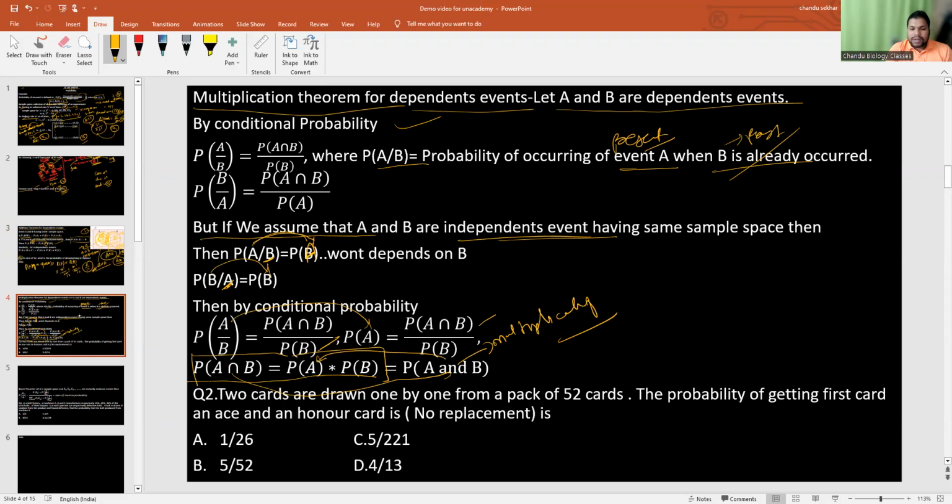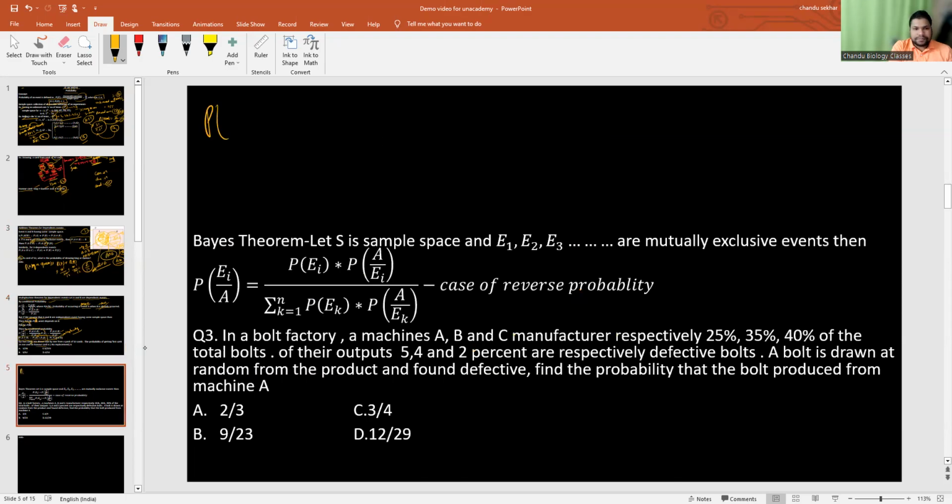So here I took the example: 2 cards are drawn one by one from a pack of 52 cards. What is the probability of getting the first card as an ace and the second one should be an honor card, and there should be no replacement. Correct. So we can find out here easily for this one. The first card should be an ace card, and the second should be an honor card.